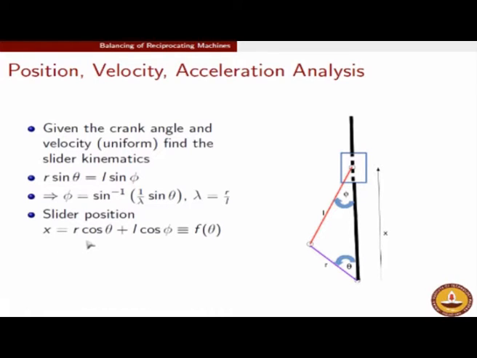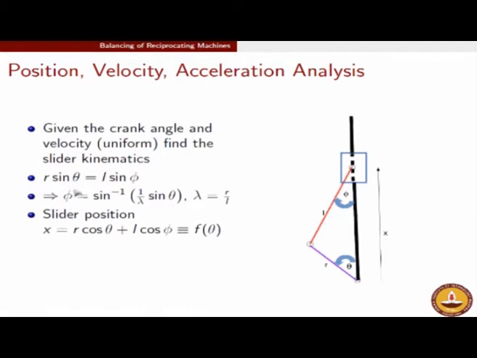So the slider position itself is r cos theta plus L cos phi, but we now know that phi is a function of theta. So r is a constant, L is a constant, phi is a function of theta. Therefore x is a function of theta. So, just like a 1 degree of freedom mechanism should enable us to do, we are finding out the position of each and every member of this 1 degree of freedom mechanism with just one variable. If the crank alignment is known to us, we should be able to find out the piston position, and we should be able to know the alignment of the connecting rod also.